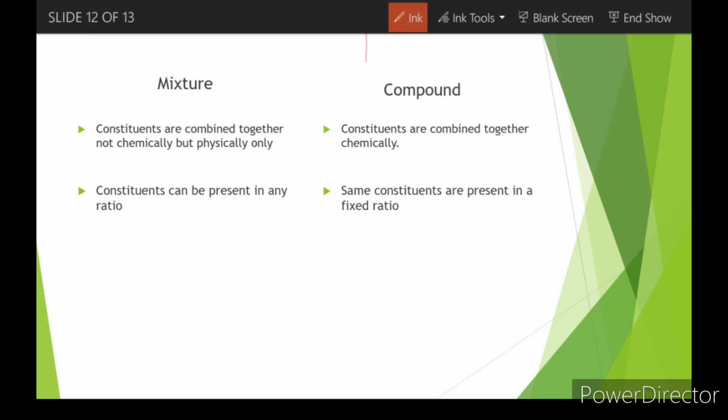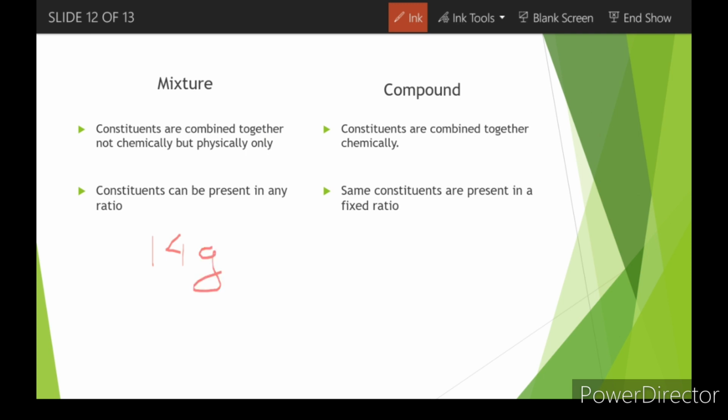Last day I explained this by giving you one example with water, right? It should always be 2 atoms of hydrogen and 1 atom of oxygen. In this case also, in the reaction that I gave you, iron and sulfur, it was giving you iron sulfide.